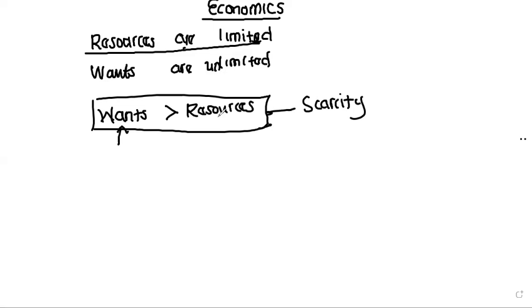I hope you've written that down. Come again. I said scarcity is a condition that exists when wants exceed, which is this greater than sign here, the resources that are available to satisfy them.